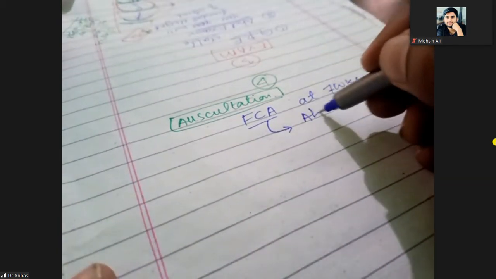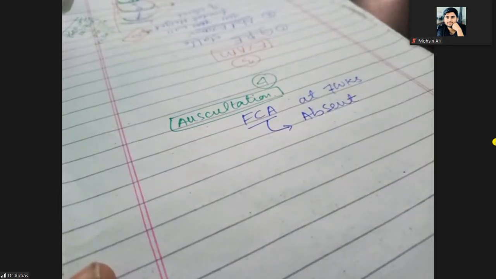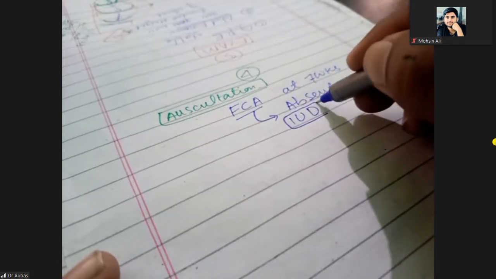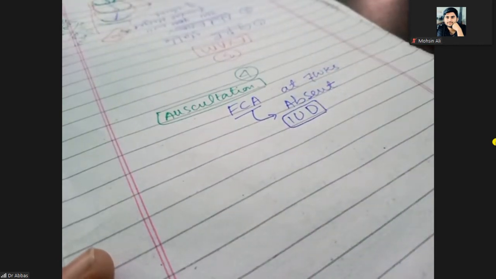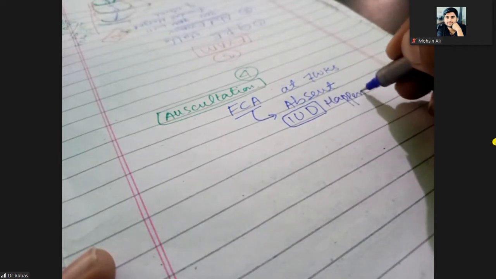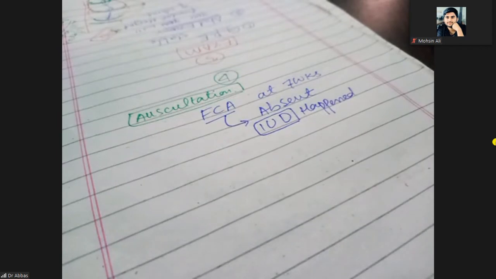But here fetal cardiac activity will be absent. Why? Because there is an intrauterine fetal demise. Intrauterine demise has happened, so therefore, on the auscultation, there will be no fetal cardiac activity. Clear?